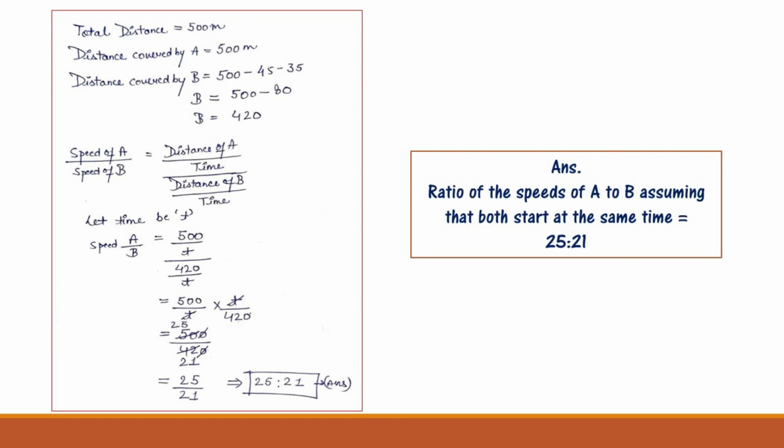Now we will find speed of A divided by speed of B, that is 500 divided by T whole divided by 420 divided by T. Now we will simplify here, then the value will become 500 divided by T multiplied by T divided by 420. After simplification, the answer is 25:21. So the ratio of the speed of A to B, assuming that both start at the same time, is 25:21. So please solve this question afterwards also.